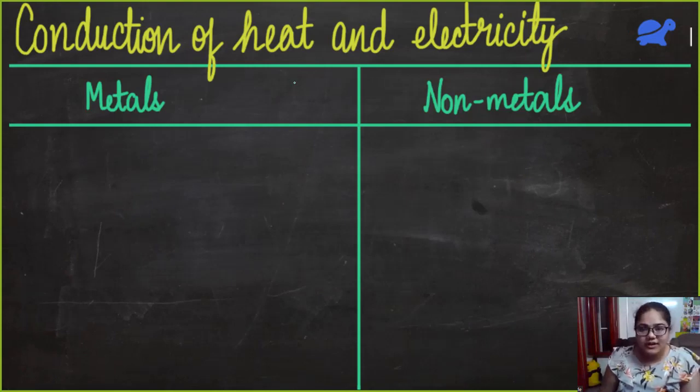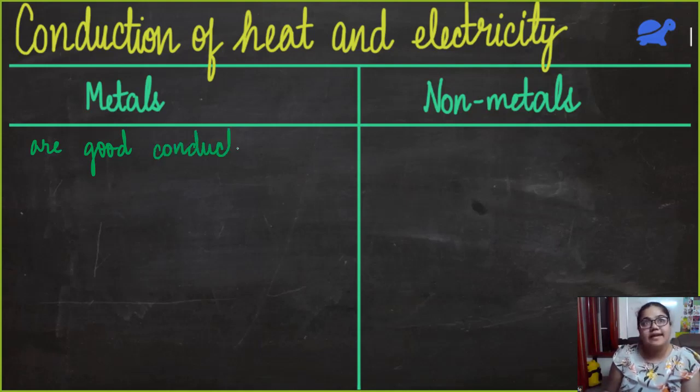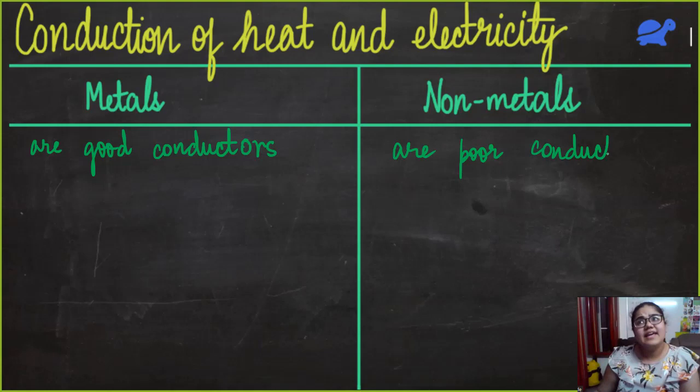They are also good conductors of heat because the wax melted, you remember? So let's write here, metals are good conductors of both heat and electricity, and non-metals are poor conductors. They cannot conduct electricity, and the exception is just graphite.